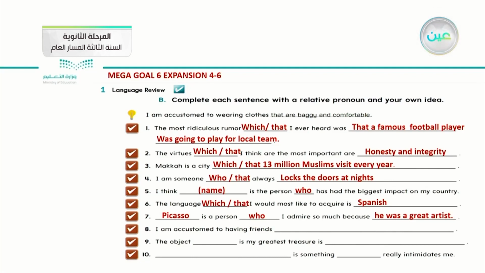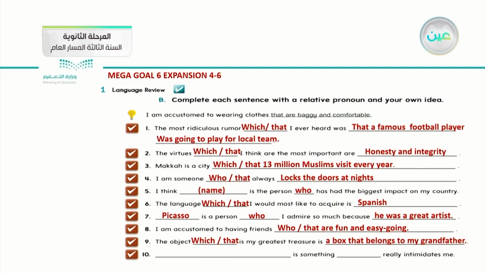I am accustomed to having friends. What do you think it is? Who, because it refers to friends that are fun and easygoing. Number nine, the object. The object is a thing. What is the suitable pronoun with it? Which or that. My greatest treasure is a box that belongs to my grandfather.